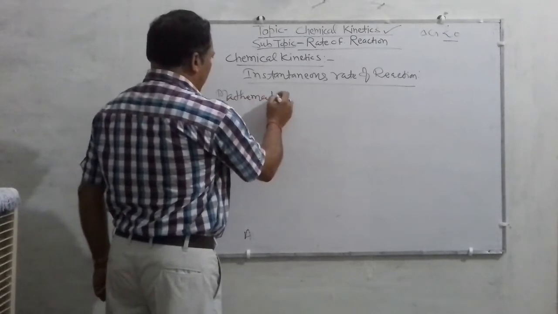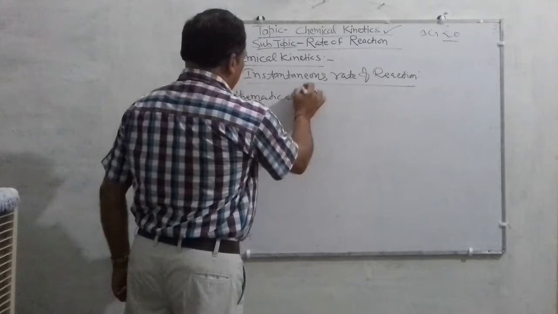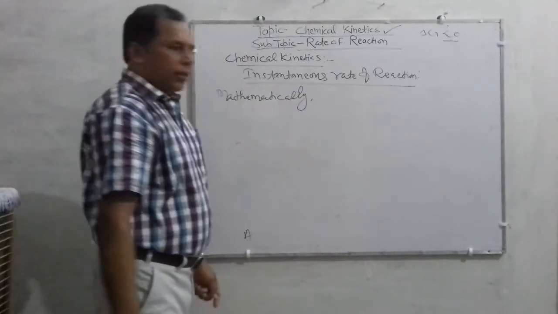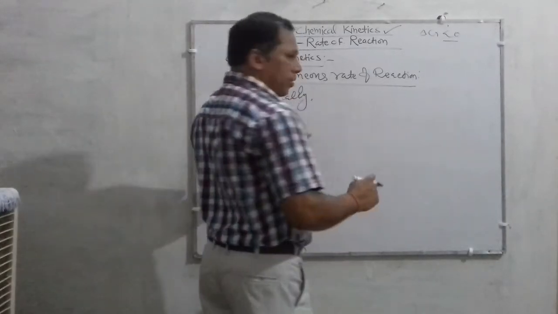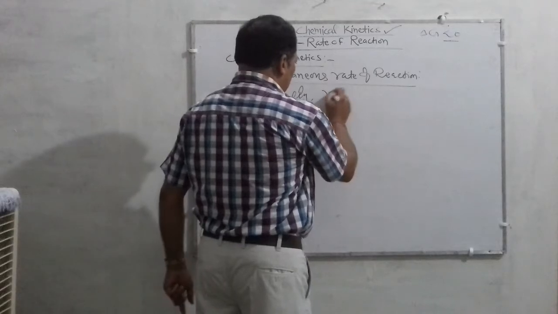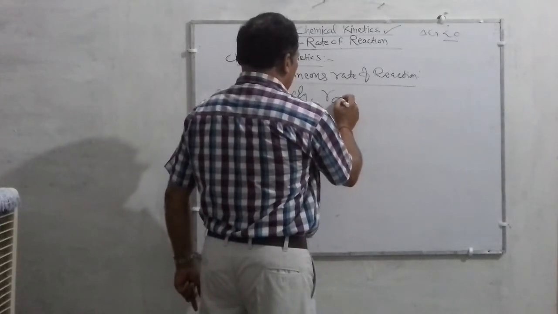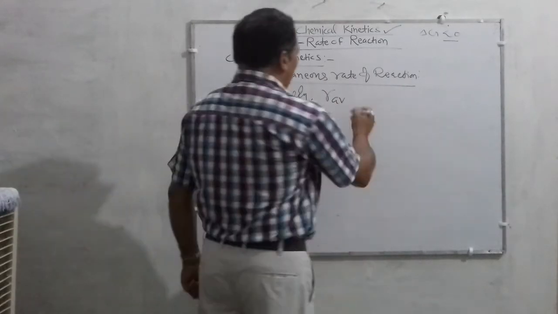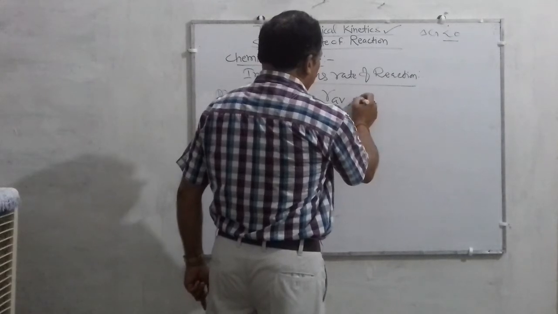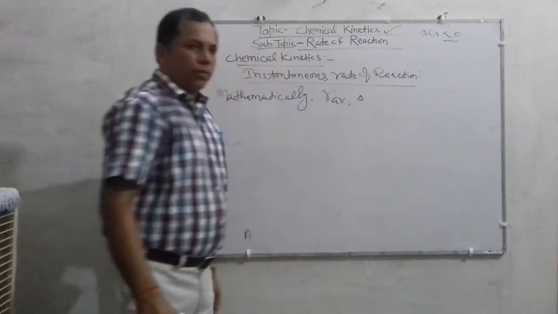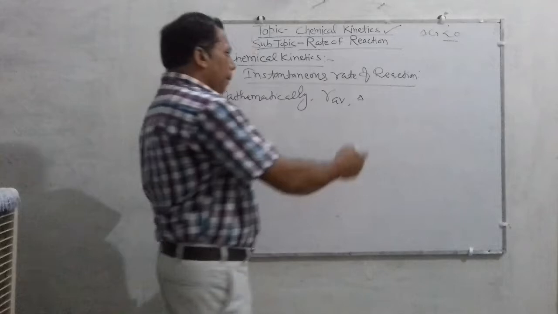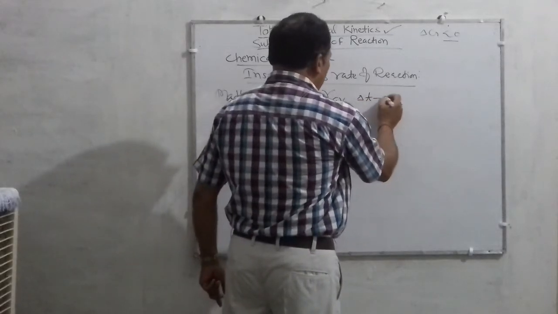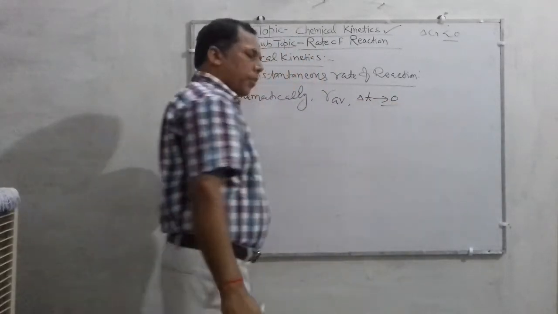Mathematically, this instantaneous rate of reaction is equal to the average rate of reaction when delta t tends to 0.